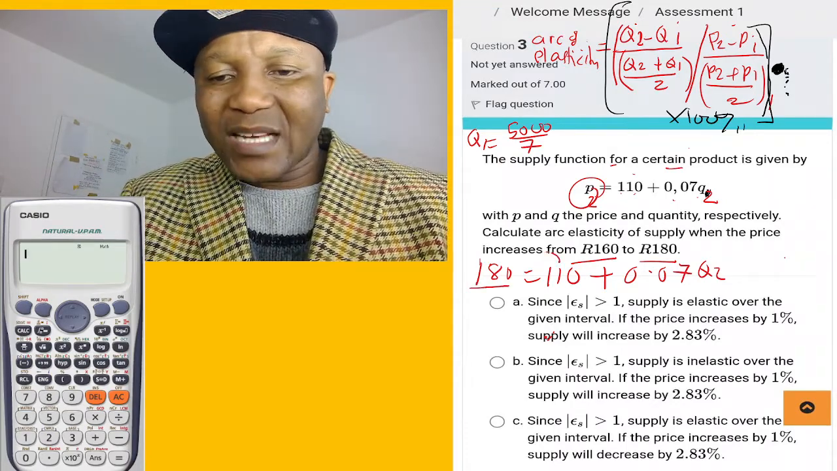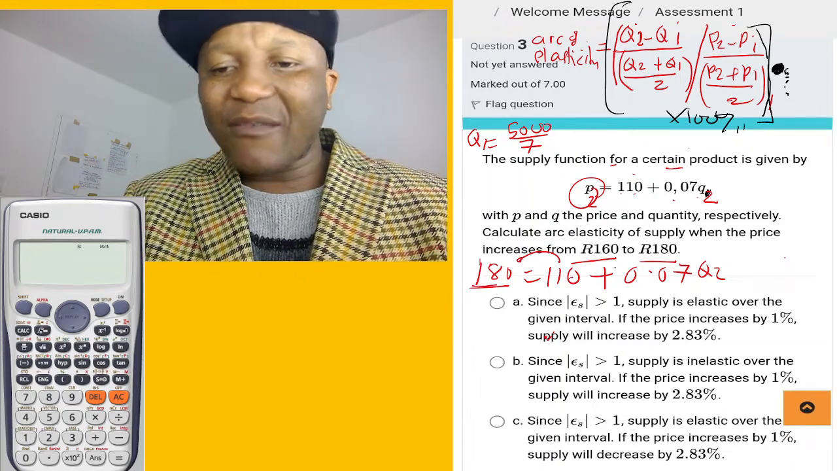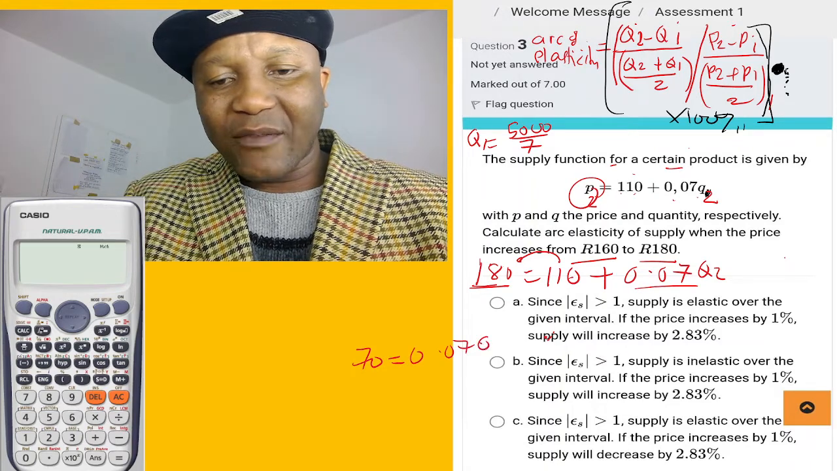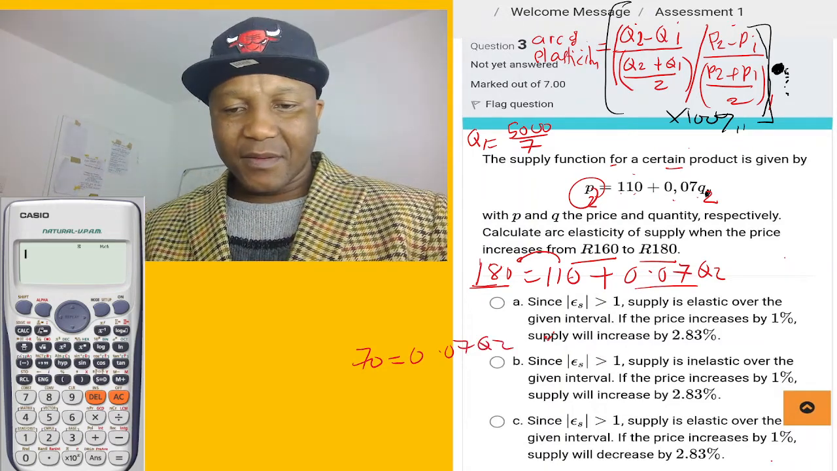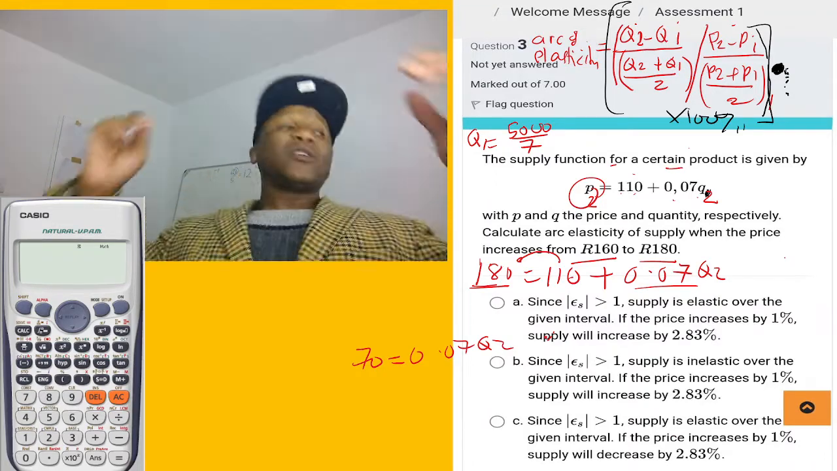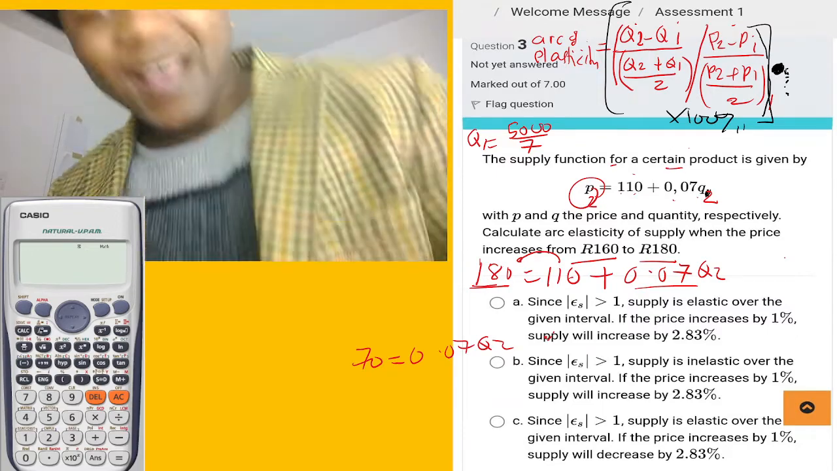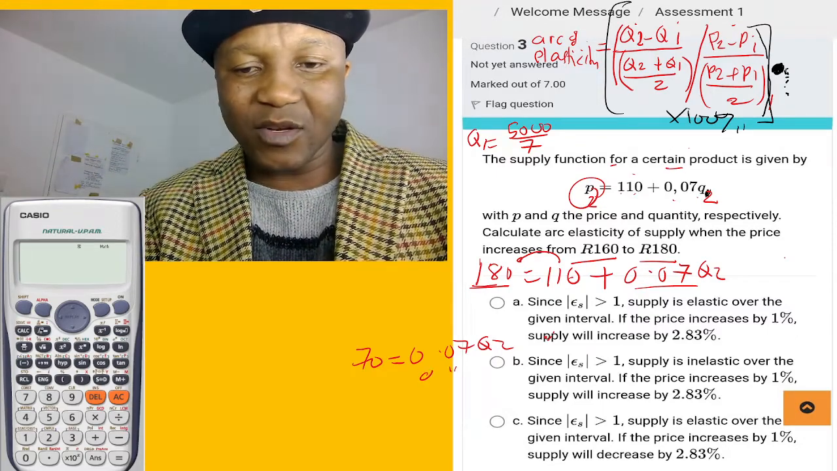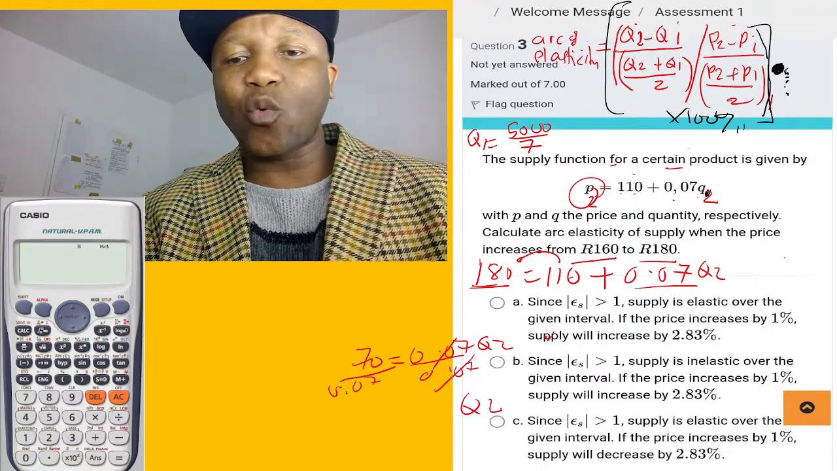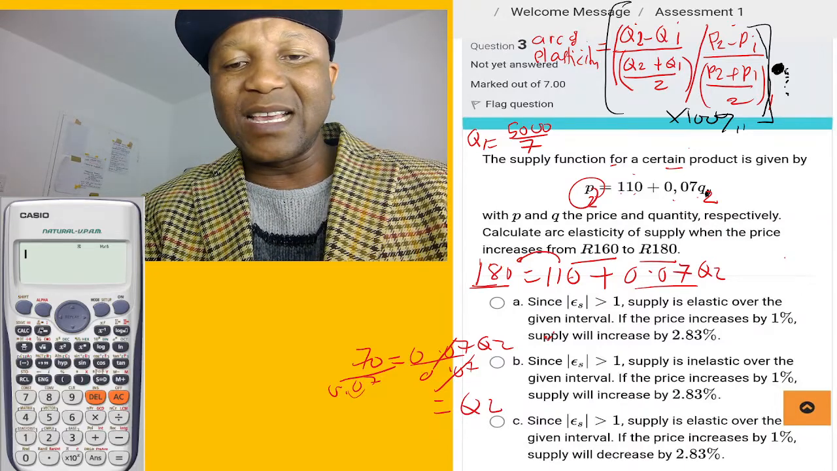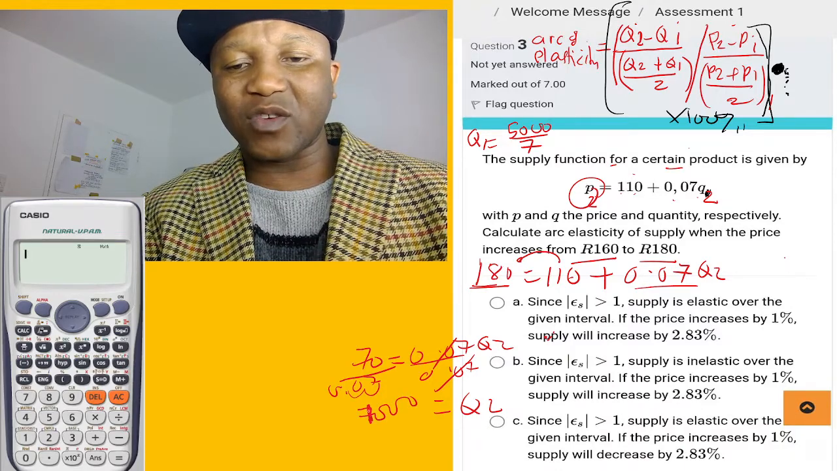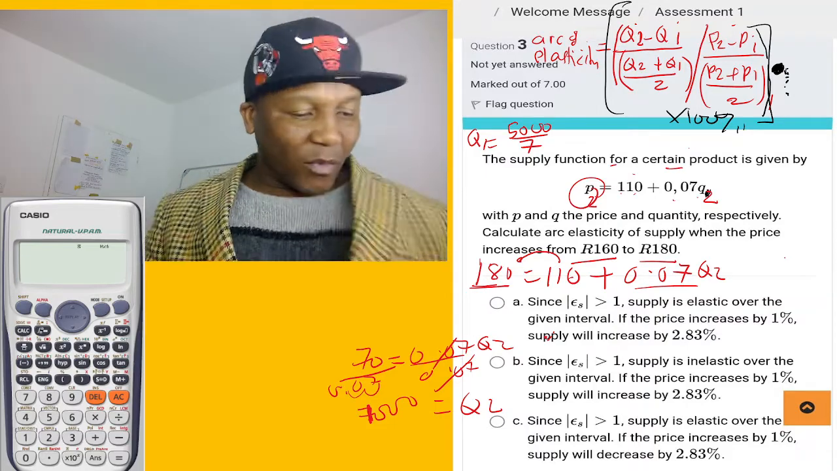Now, 180, when you take it over, is going to be 180 minus 110 equal to 70. So we can say 70 equal to 0.07 Q2. So we divide by 0.07 on the left and 0.07 on the right. This and this cancel. So quantity 2 equal to, when you divide these, 1,000, because 70 divided by 0.07 is going to be 1,000.